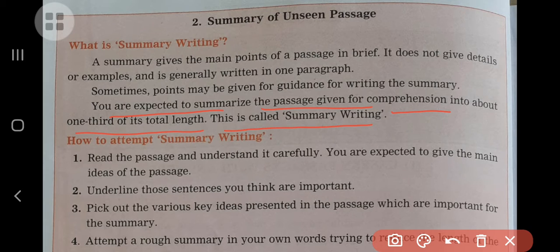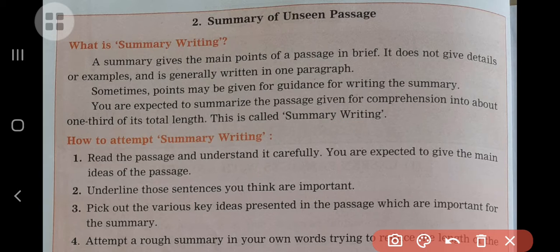This is called summary writing. We have to convert it into one third, containing the important theme, important idea, or the central idea of that particular passage. You have to write, right?